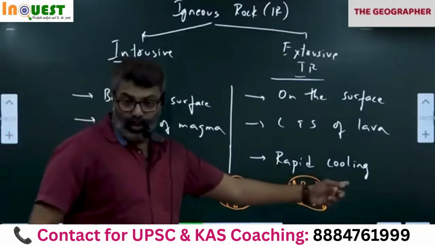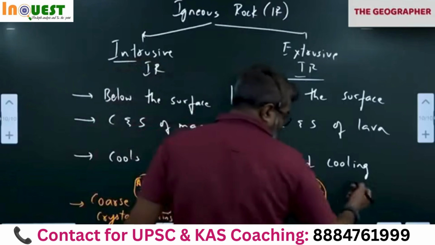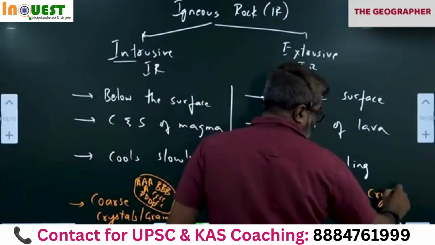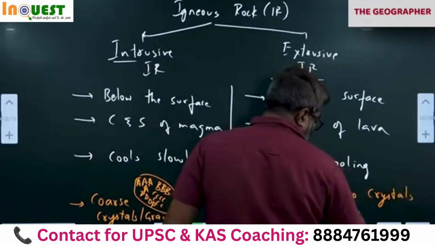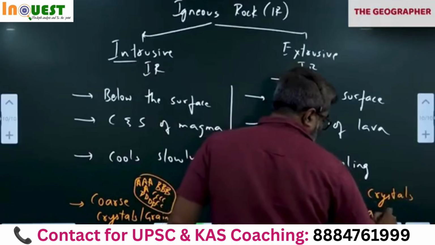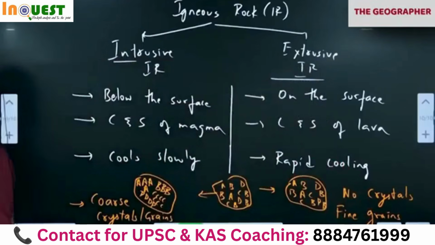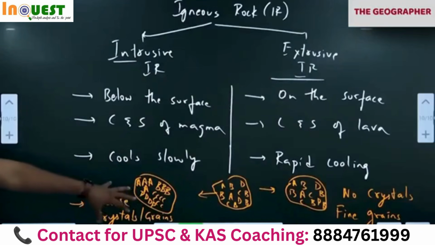Quick cooling, rapid cooling. So crystals are not formed. No crystals. So it has fine grains, very fine grains, small grains. In the other case, big crystals are formed.